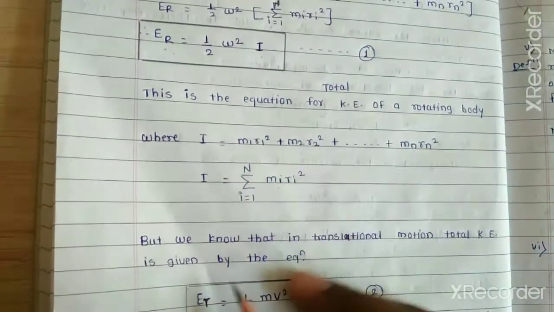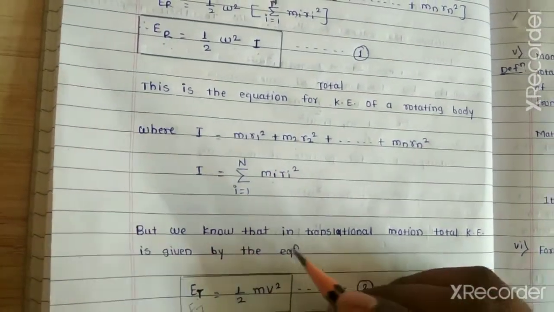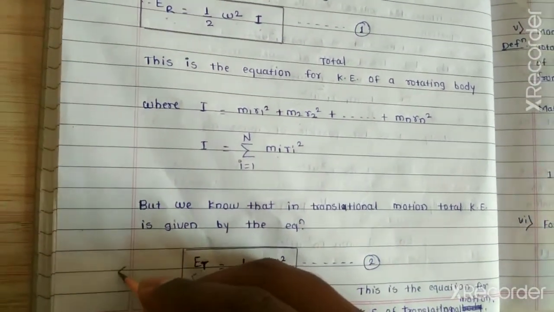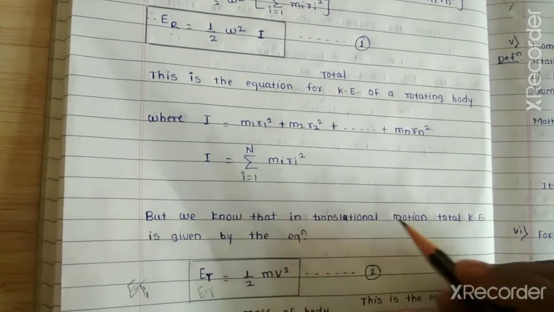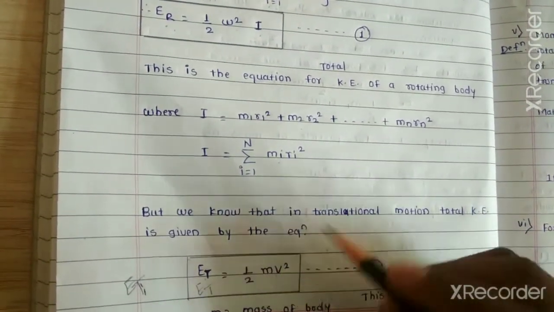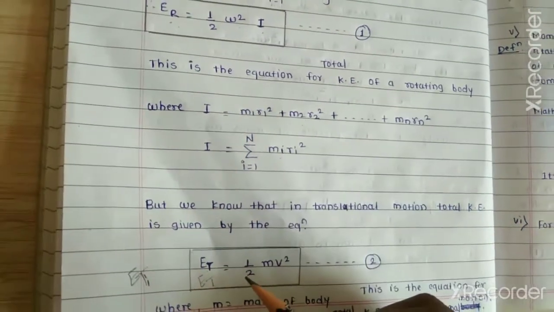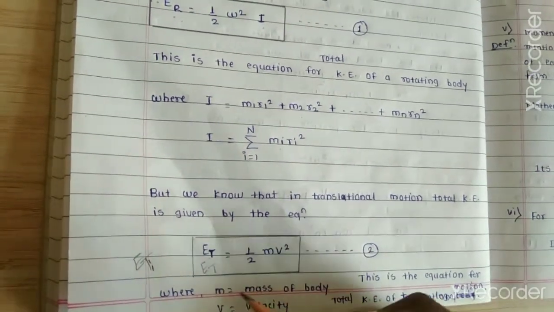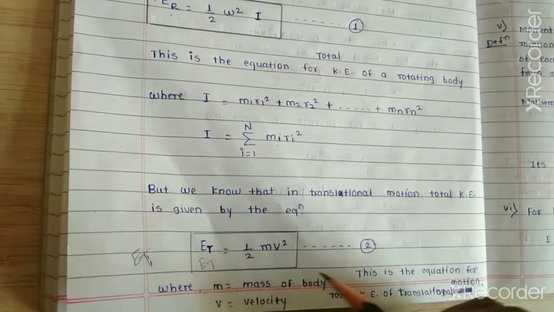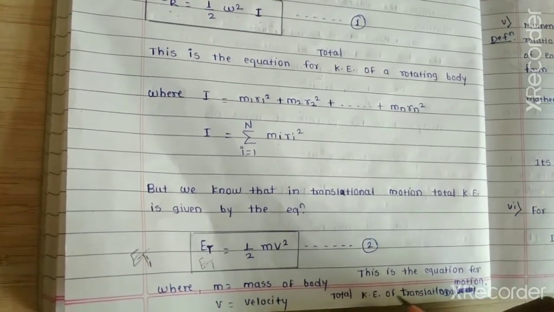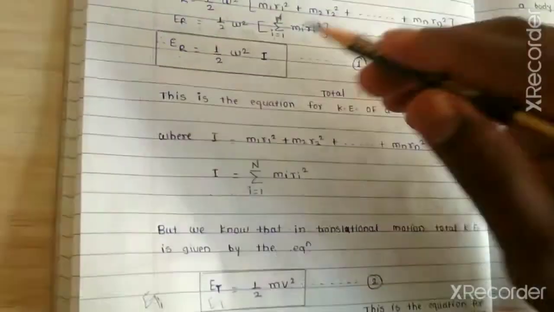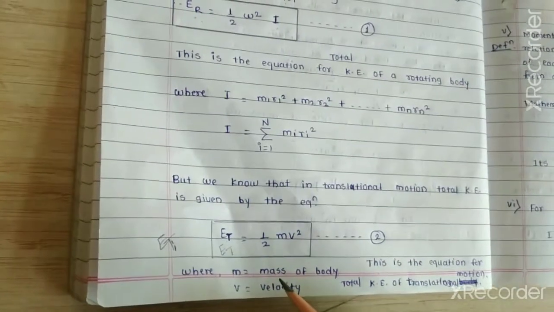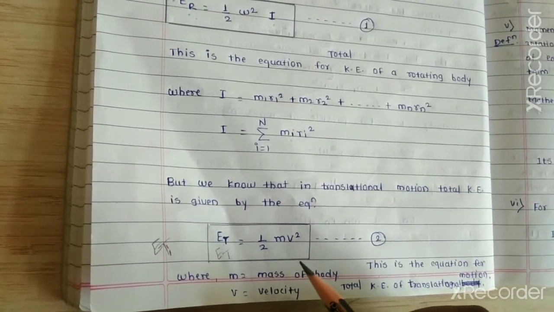So this is the first equation, but we know that in translational motion the total kinetic energy is given by the equation ET. We saw the example of a bullet fired from a gun. So here ET is equal to half into mv square. This is the second equation, where m is the mass of the body and v is the velocity, and this is the equation for the total kinetic energy of translational motion. And equation 1 is the total kinetic energy of the rotating body, equation 2 is the total kinetic energy of translational motion.